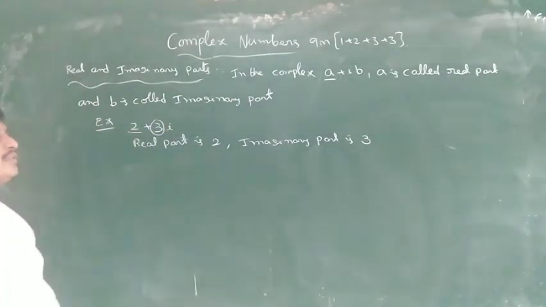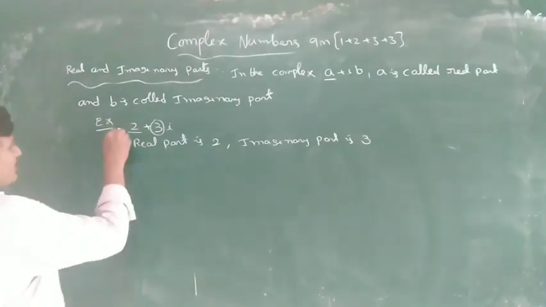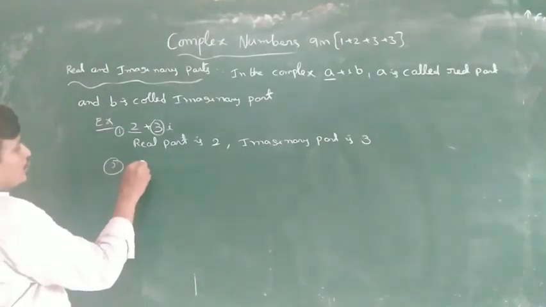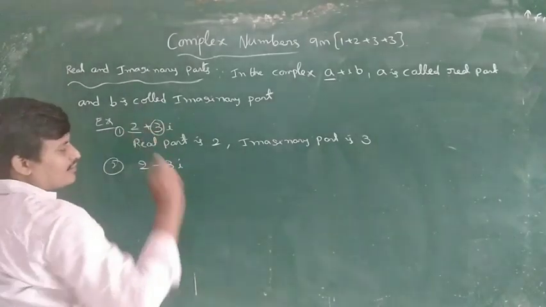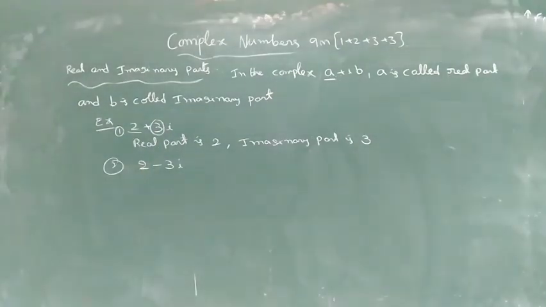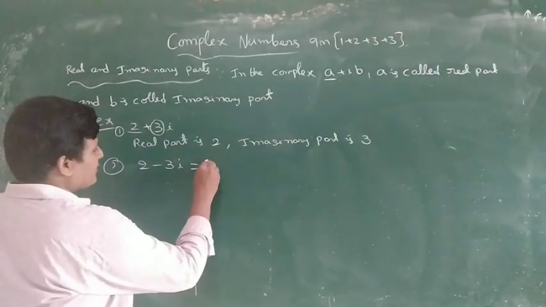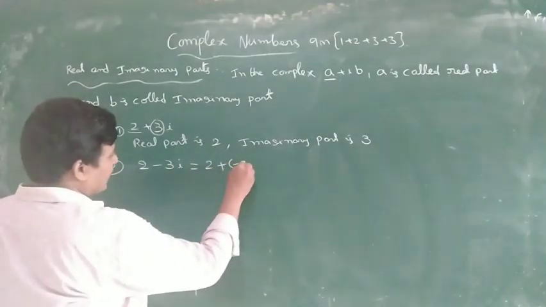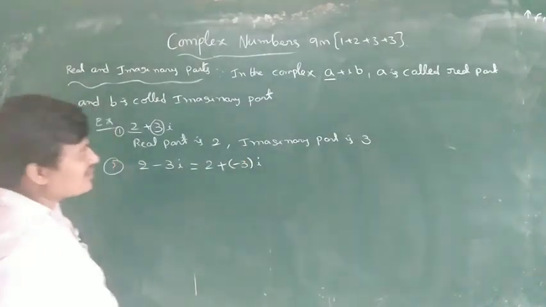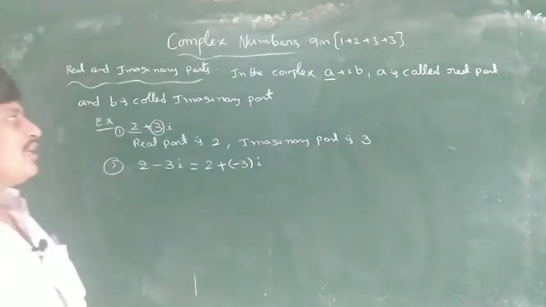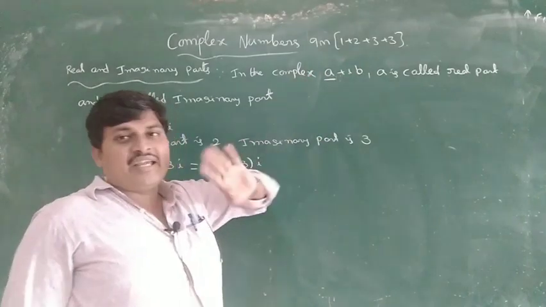The coefficient of i is called the imaginary part. The remaining value is the real part. Another example: 2 minus 3i. In 2 minus 3i, what are the real part and imaginary part? First, 2 minus 3i is converted to 2 plus of minus 3 into i, because the form of a complex number is a plus ib, not a minus ib.